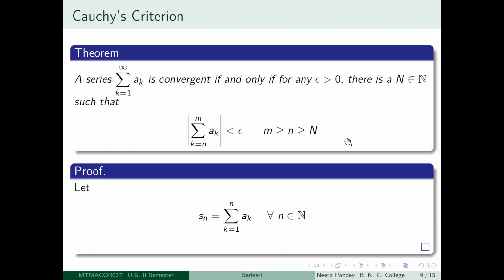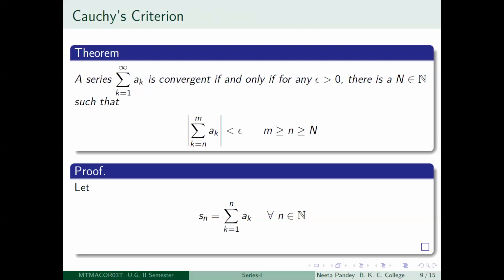So precisely this is the Cauchy's criterion, and we will try to remember it like this only: the series is convergent if and only if for any epsilon greater than 0, you will get a positive integer N so that mod of summation k equal to n to m of ak is less than epsilon. So whatever you're adding up is becoming smaller and smaller. That is what you would like, right? So for an infinite sum to give a real number.